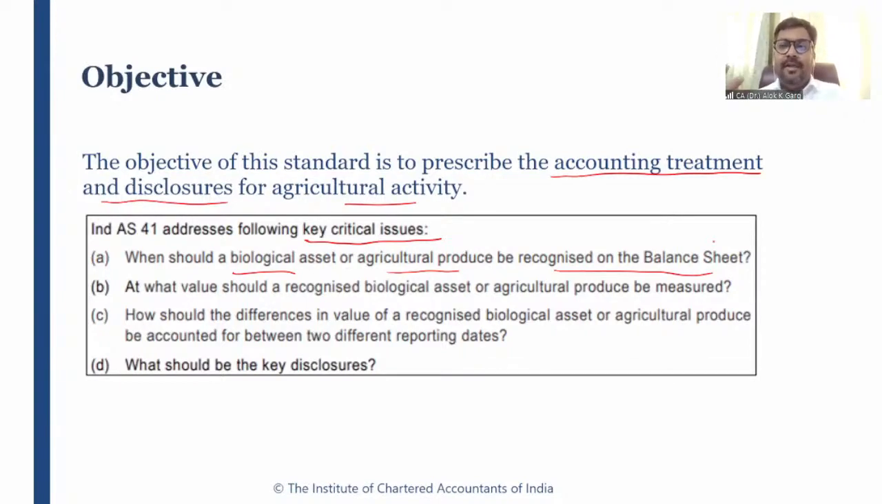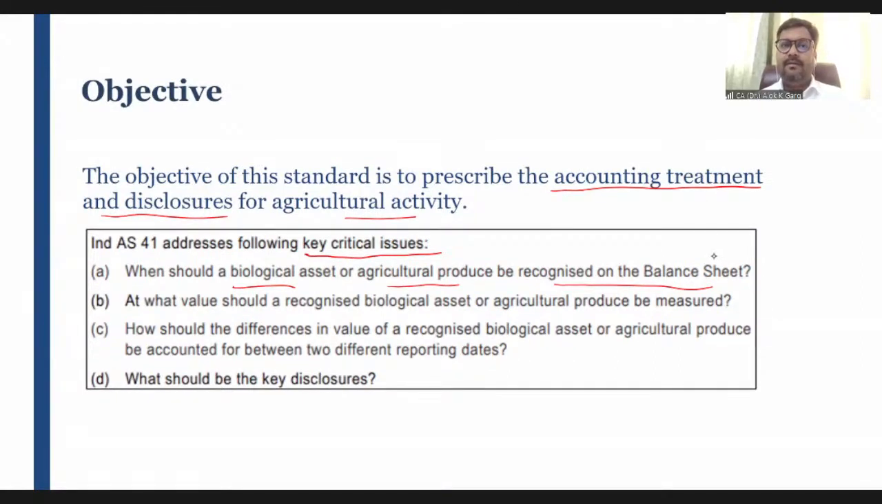Tea tree and coffee tree are biological assets. Tea leaves and coffee leaves are agricultural produce. Sugarcane is a biological asset. When you harvest this sugarcane, the harvested cane becomes your agricultural produce. Rubber tree is a biological asset. Latex from the rubber tree, that rubber milk, is an agricultural produce, right? So have you understood the difference between a biological asset and agricultural produce? Is it clear to you guys?